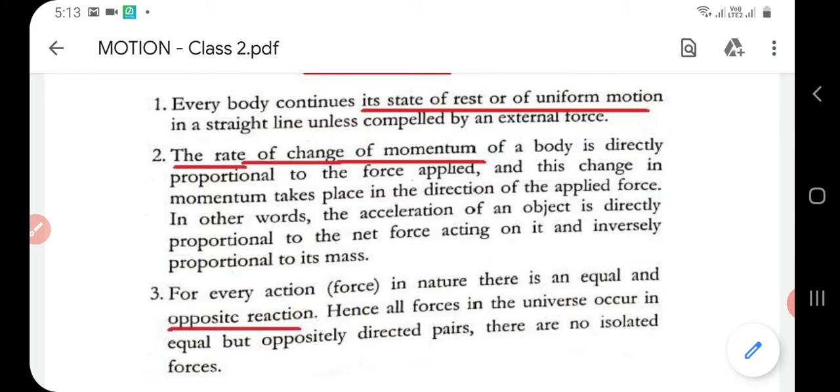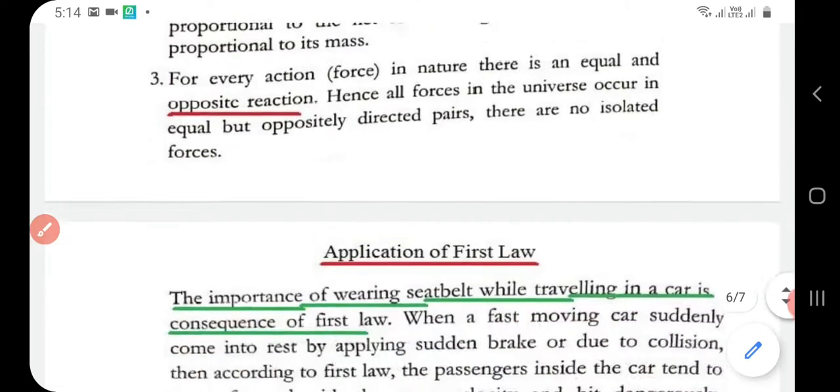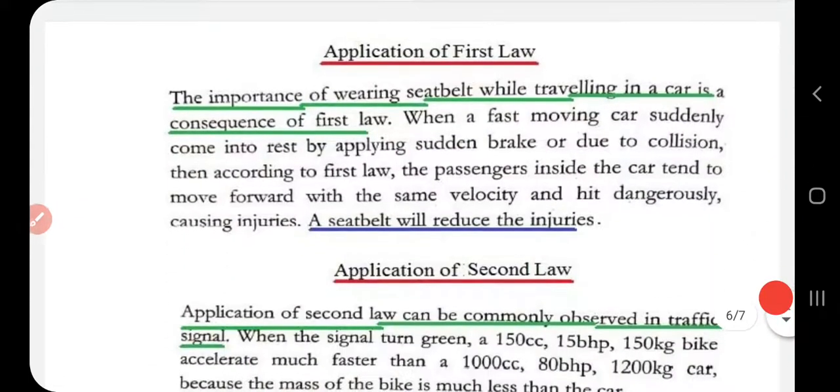So the first one introduces the concept of inertia. The second one gives a mathematical expression for force and introduces the concept of momentum, and the third one, equal and opposite reaction forces. So these are the three Newton's laws of motion. Study it. Then we can go to the applications of each of these laws.